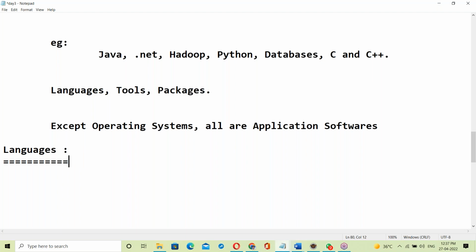It's a medium of communication. Language is a medium of communication between two living things, just like two persons or two animals or two trees, something like this. Just a communication system. This is okay. Now come to software languages.